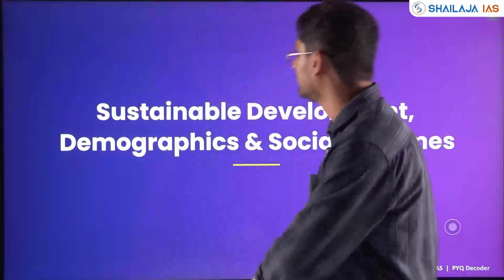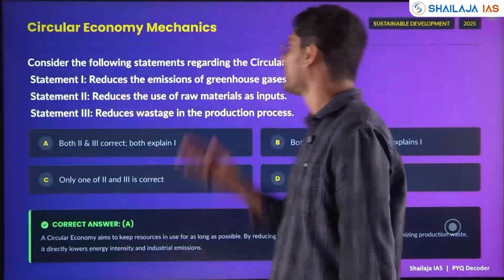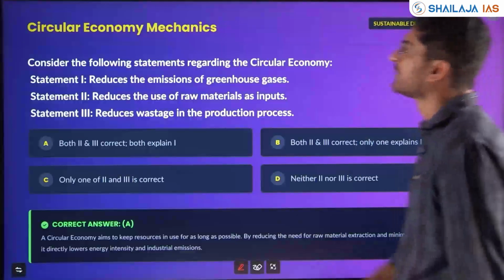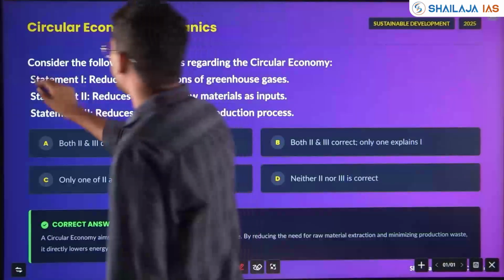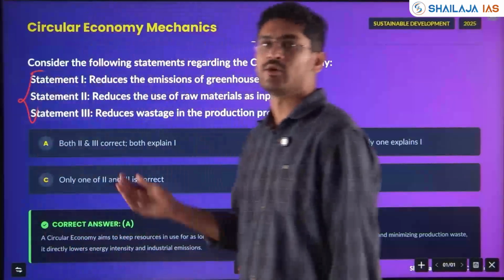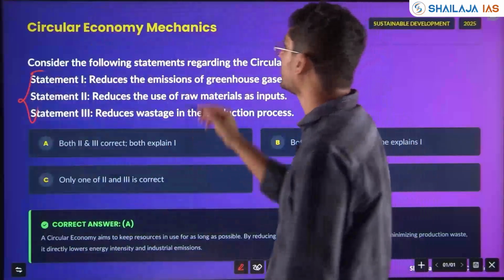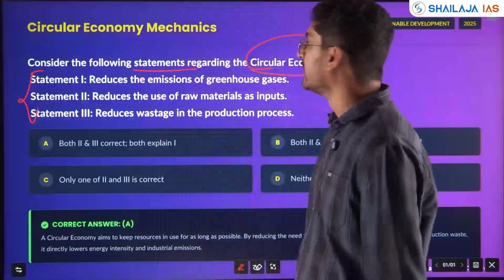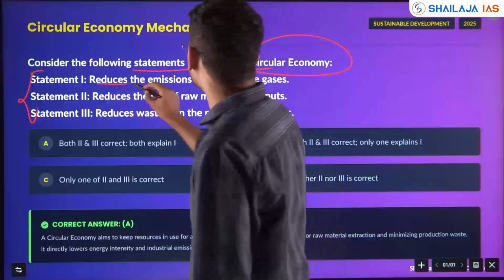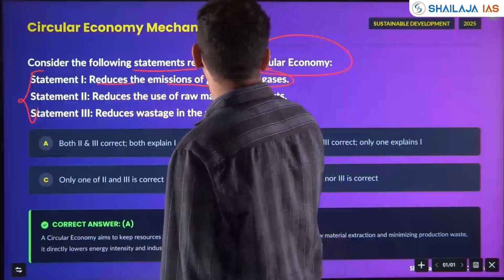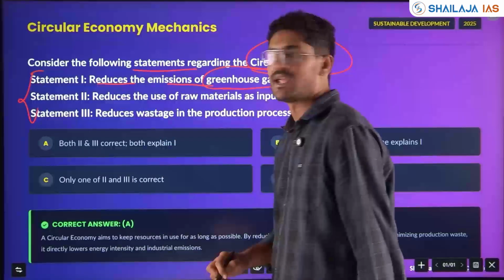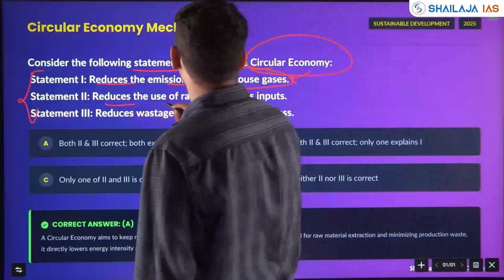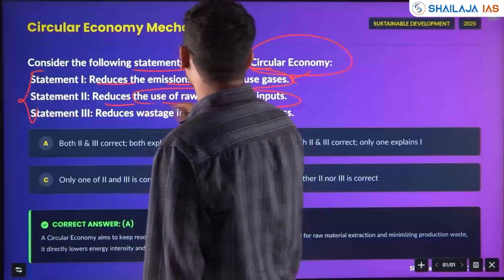So we'll start. The first question was asked in 2025 with respect to circular economy. Consider the following statements. 3 statements have been given. Statement questions, okay? Not 2 statements here. Consider the following statements regarding circular economy. Statement 1: it reduces the emissions of greenhouse gases. Circular economy reduces the emissions of greenhouse gases. Statement 2: it reduces the use of raw materials as inputs.